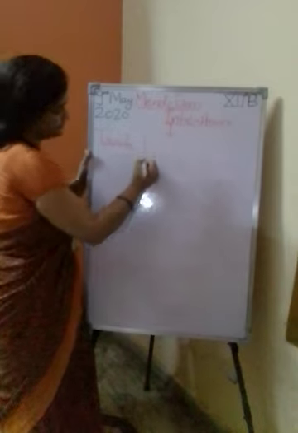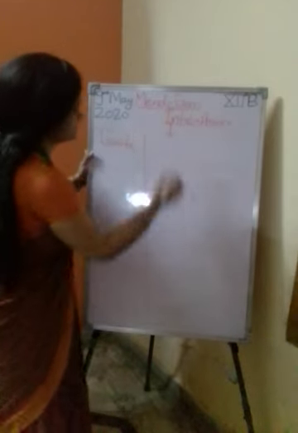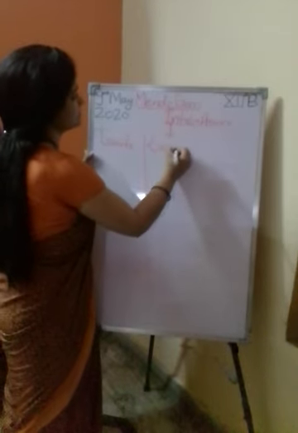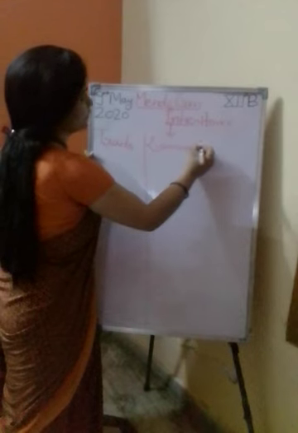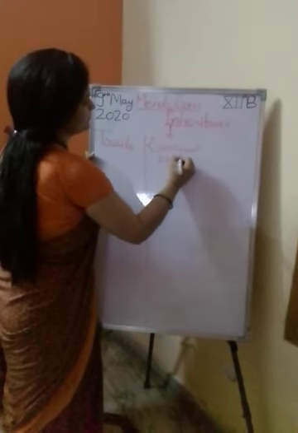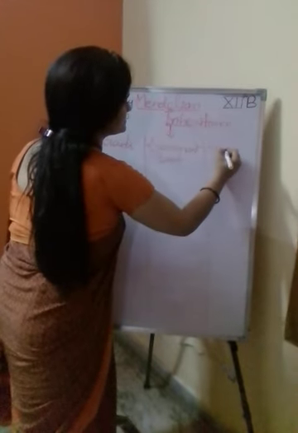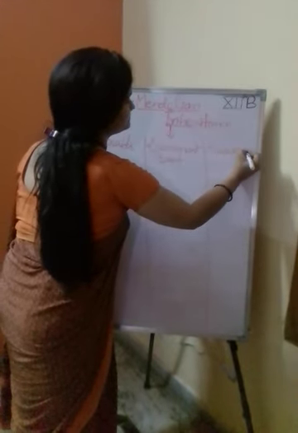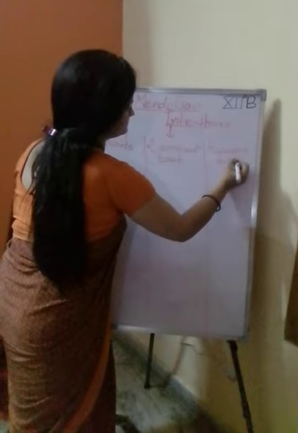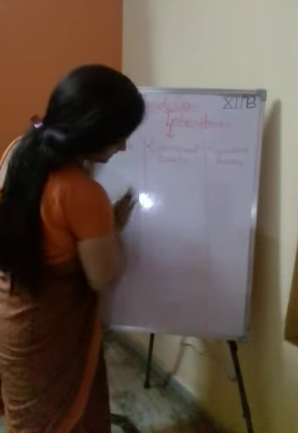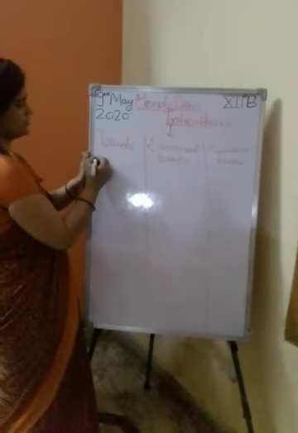How can you define? Now that is the dominant trait, that is the recessive traits. Understand?